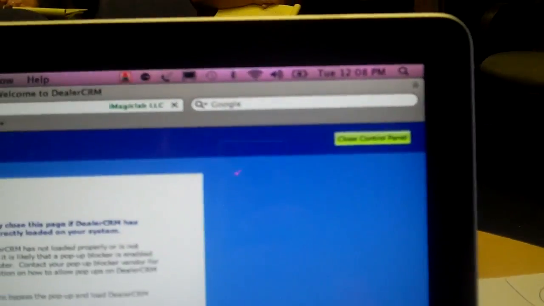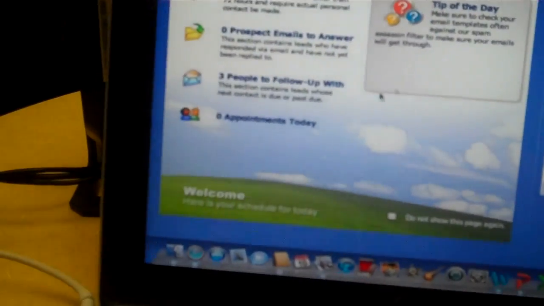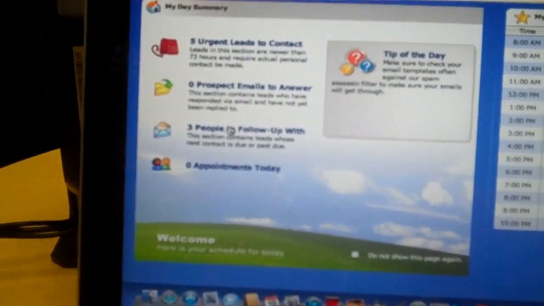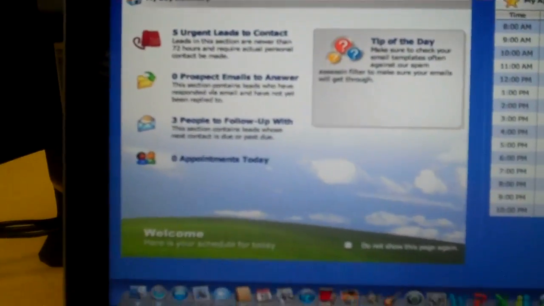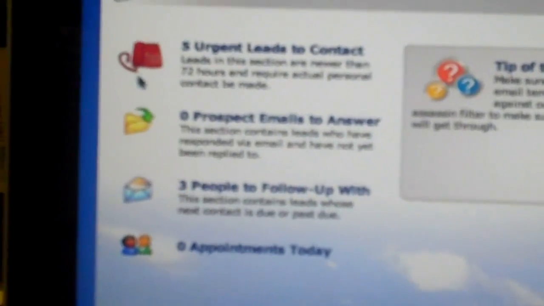Okay, so now I'm going to go to a real tool right here. We're using Joni's, so this is legitimate. When you go in, Joni's got 5 urgent leads. She's got 3 people to follow up that are in her all active, and there's nobody that has responded to her emails as of yet, because we just started a couple of days ago, correct?